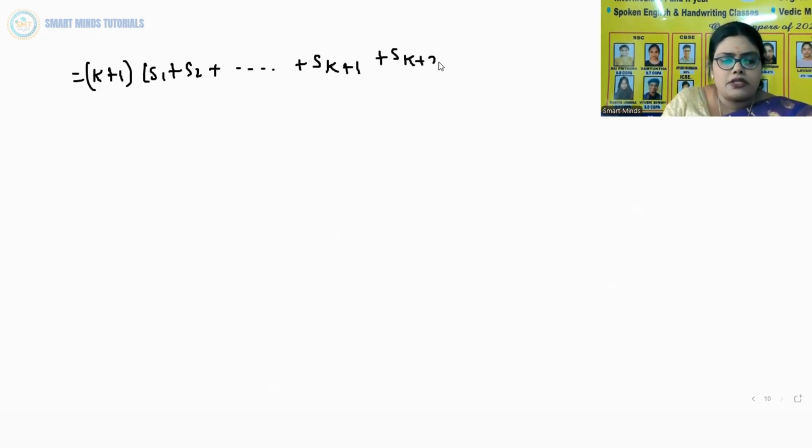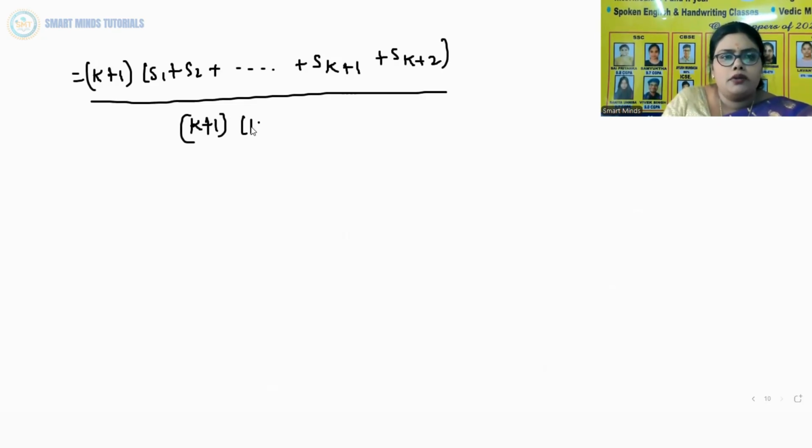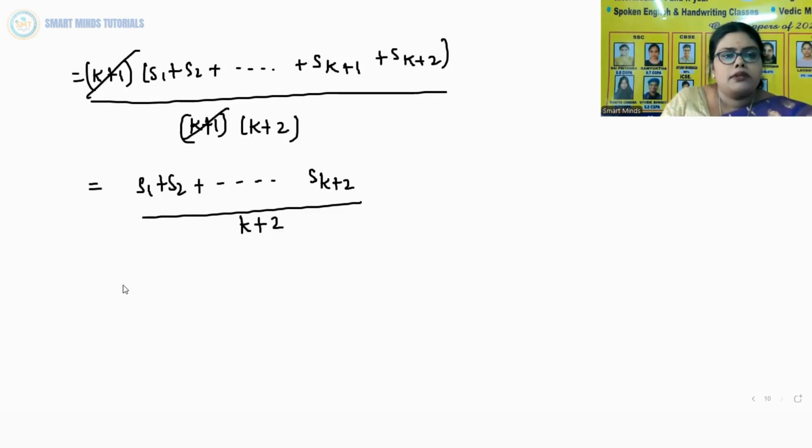So if we take k plus 1 common, you will get k plus 1 into S1 plus S2 plus so on up to Sk plus 1 plus Sk plus 2, whole divided by k plus 1 into k plus 2. Now k plus 1 cancels. You get S1 plus S2 plus so on up to Sk plus 2, whole divided by k plus 2. That is nothing but sigma k plus 2.